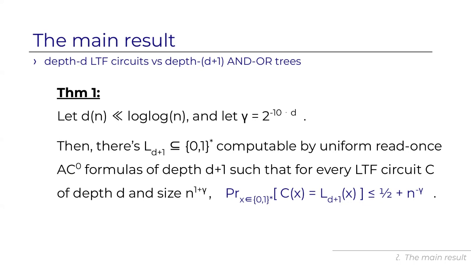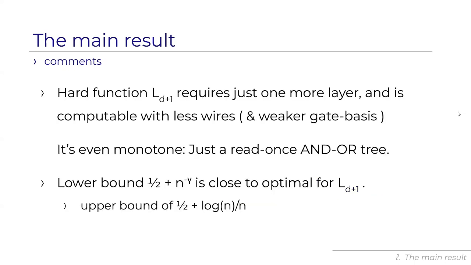And a few comments are in order here. So let's look at the upper bound, AC0 of depth D plus 1. So the hard function requires just one more layer on top of the TC0 circuit. And it's a read once formula, so it's of linear size. So it's even computable with less size, right? O of n, instead of n to the 1 plus gamma. The function is even monotone. It's just a read once AND OR tree over the input. Sipser's function just parameterized differently.